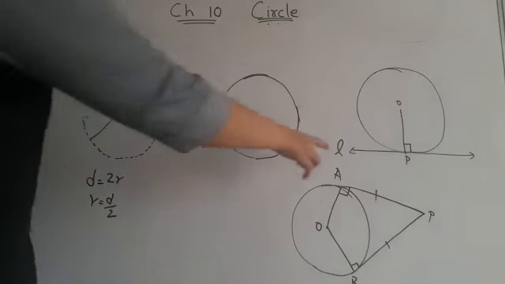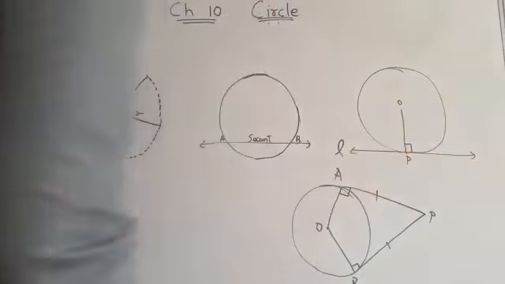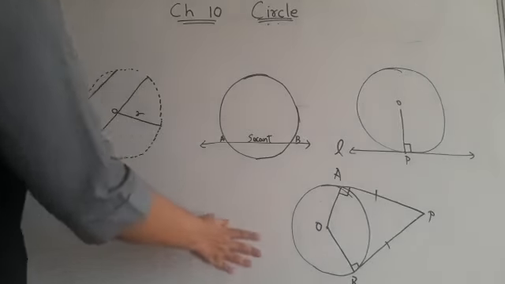Now here you can see OP. OP is a radius. Now children, radius and tangent are always perpendicular. Here you can see this is tangent, this is radius. Radius and tangent are always perpendicular. Similarly, now talking about the tangent, the question may arise how many tangents can be there? So the answer is there can be infinite number of tangents. Now in this third figure children, you can see tangents.